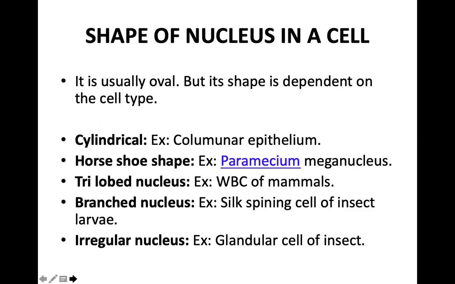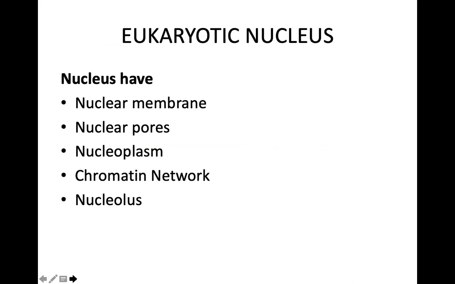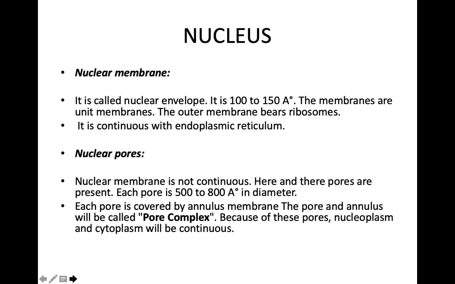The shape of the nucleus is normally oval, but it depends upon the type of the cell. It can also be cylindrical or horseshoe shaped, tri-lobed, branched, or irregular. The size of the nucleus varies with the cell type. It is directly proportional to the amount of cytoplasm found in the cell. The eukaryotic nucleus has a nuclear membrane, nuclear pores, nucleoplasm, chromatin network, and nucleolus. We have already studied this. So let us study the nuclear membrane.